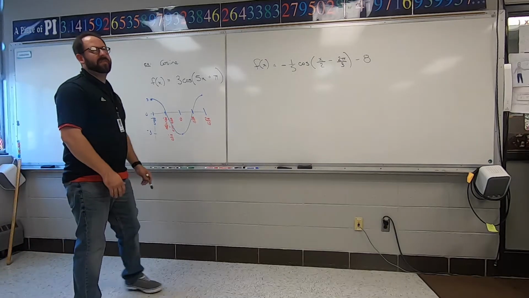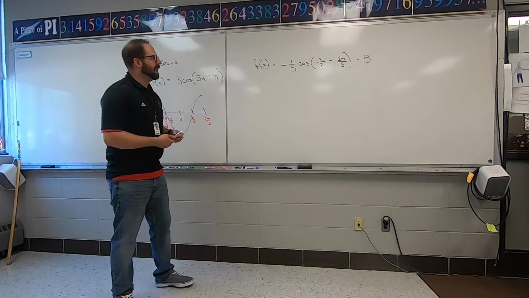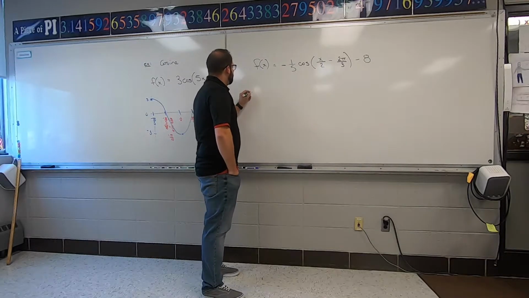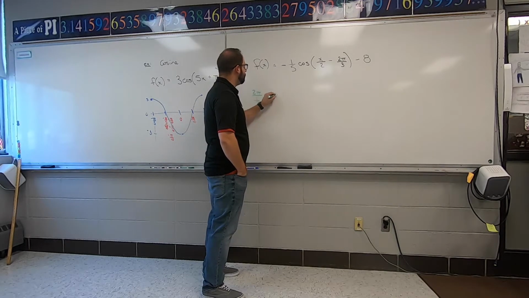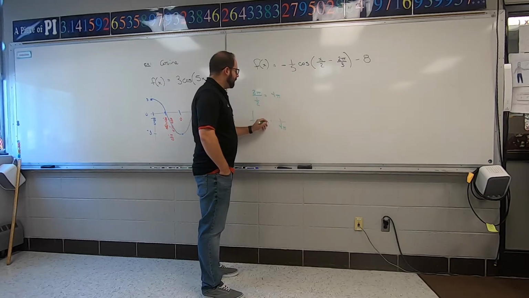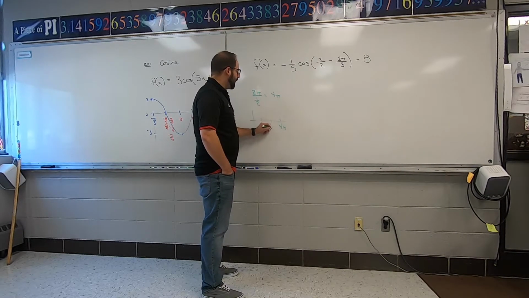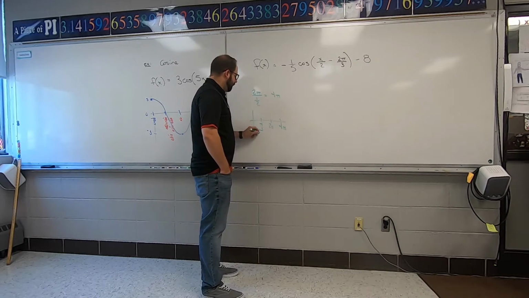Okay, I'm gonna do this really fast. I'm gonna show you what you should be able to do, how you're supposed to handle this. Spacing: 2 pi divided by 1/2, because that's the number in front of x. So you flip it and multiply, it's 4 pi. So the 4th hash marker would be 4 pi, cut it in half, so that's 2 pi and pi. So my spacing is pi.